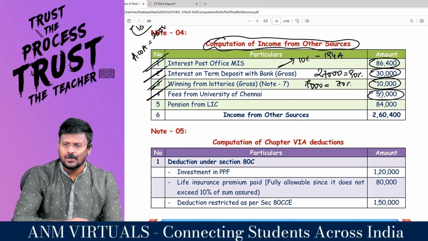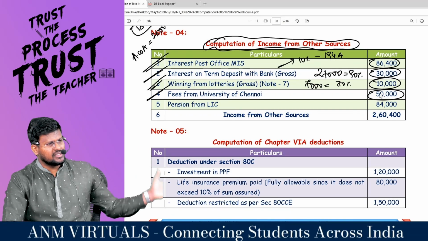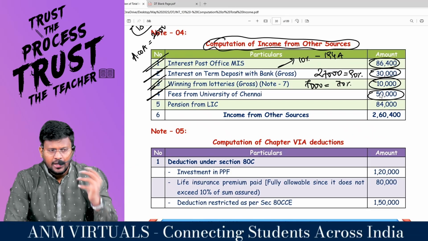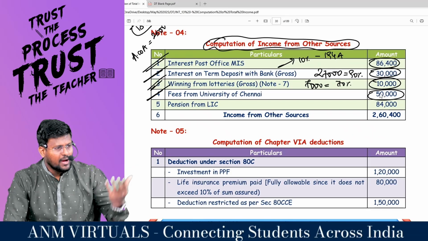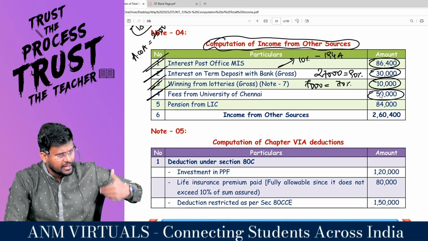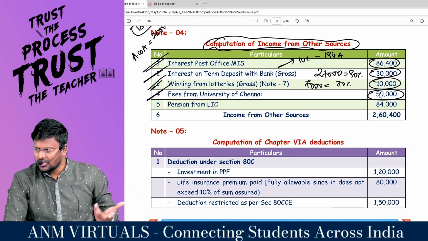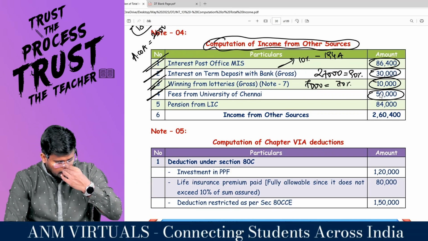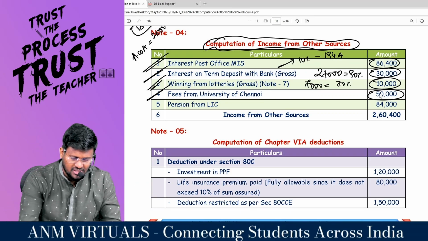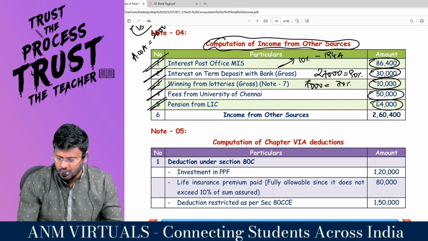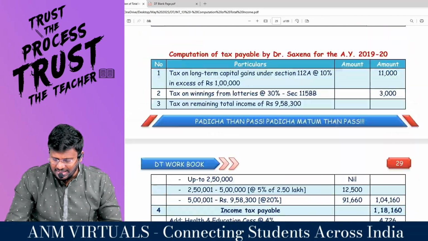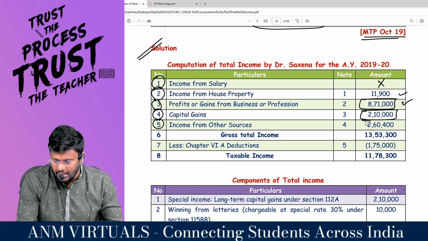Then fees from University of Chennai. This is other income, because she is having business income and she is not a full-time teacher. If she were a full-time teacher like me, I would have included the income under the head profits and gains of business or profession. But she is doing that for time pass, so that income will be taxable under IFOS. And pension from LIC will be taxable under the head income from other sources. So the total income from other sources comes to 2,60,400.